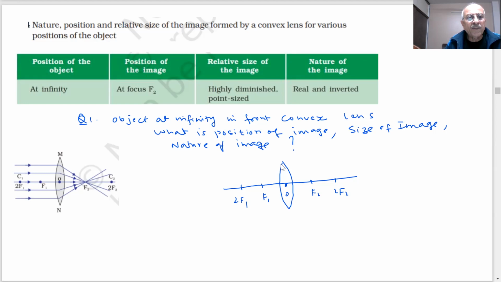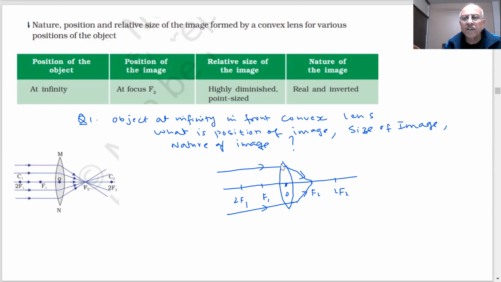Object is at infinity, then what will happen? The rays will come from far away, distant for the object, student. They will all meet at focus. You only need 2 rays.